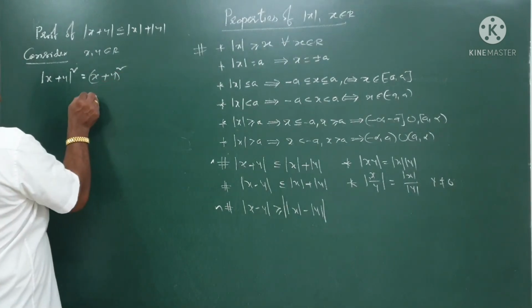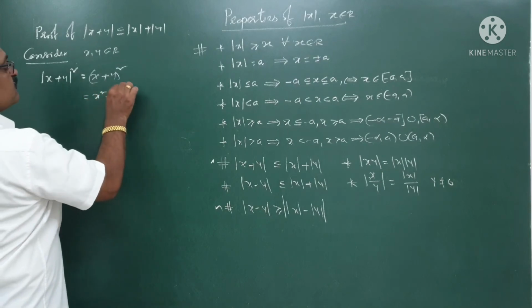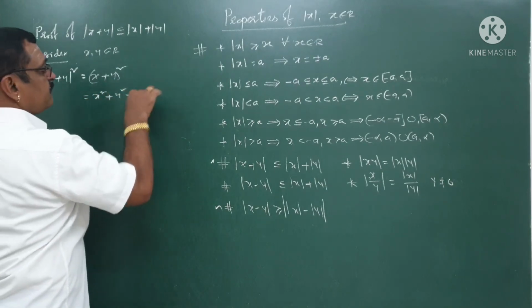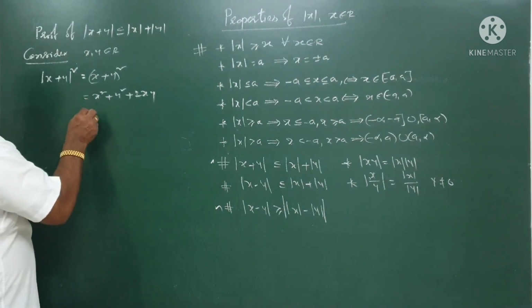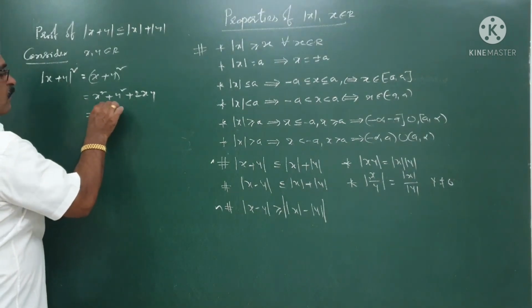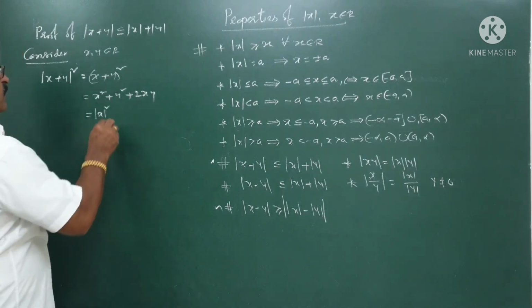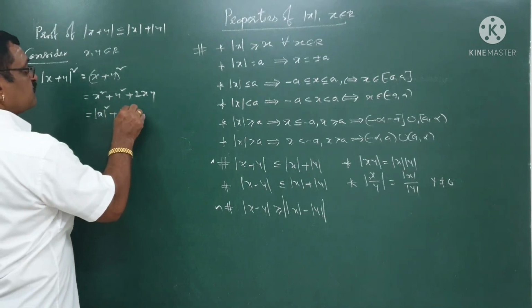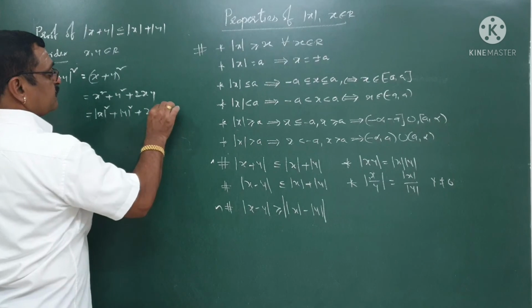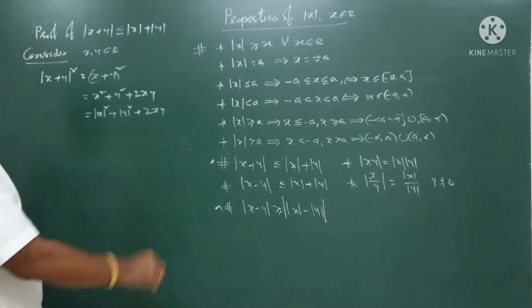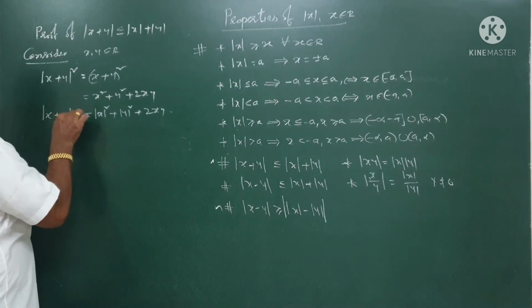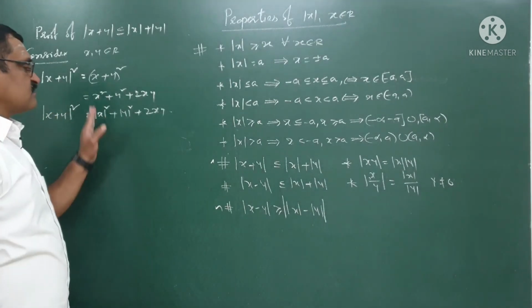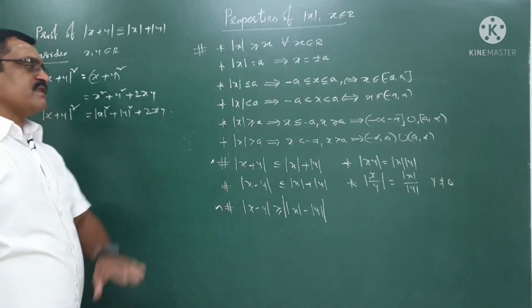So this is very simple, x square plus y square plus 2xy. Now this x square can be written as mod x square because it is positive, and this is mod y square. I cannot write 2xy like this. Let this be number one. So I have mod of x plus y whole square is equal to mod x square plus mod y square plus 2xy.